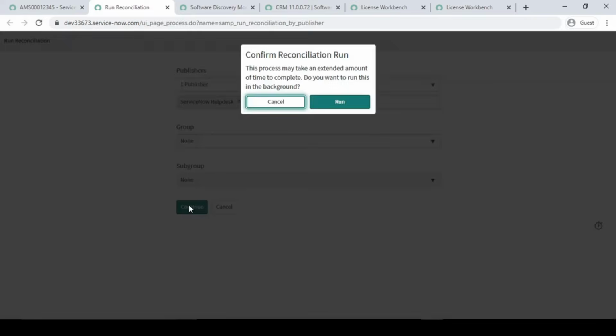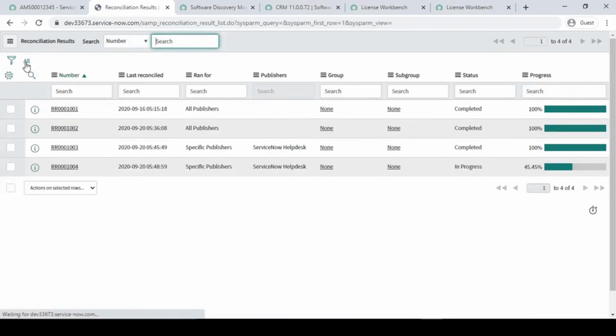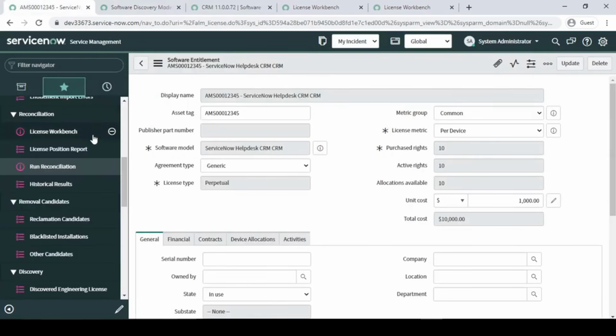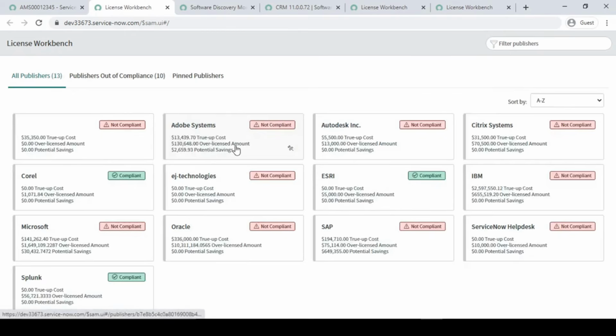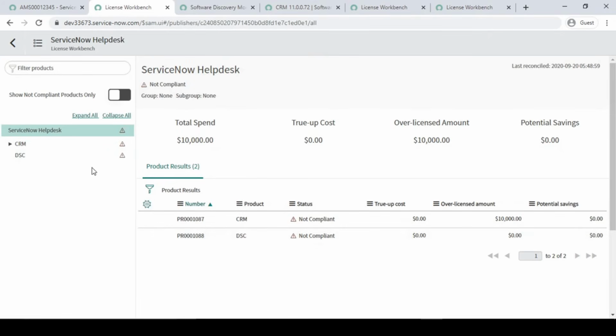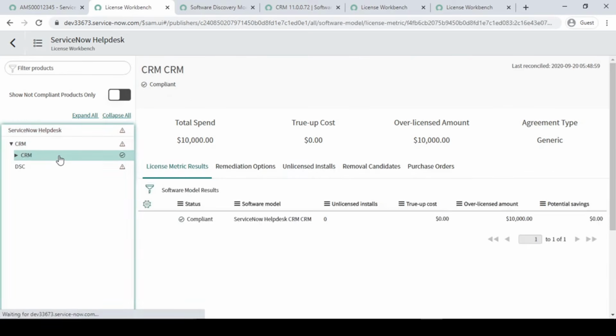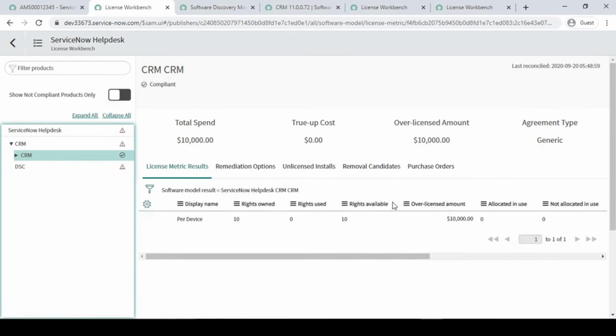Choose this product, run it. It is loading again. 100% done. Now I'm just closing it and going to the workbench over here. Fine. So going here, again it is not coming. Fine, the 10 licenses, it is not coming.